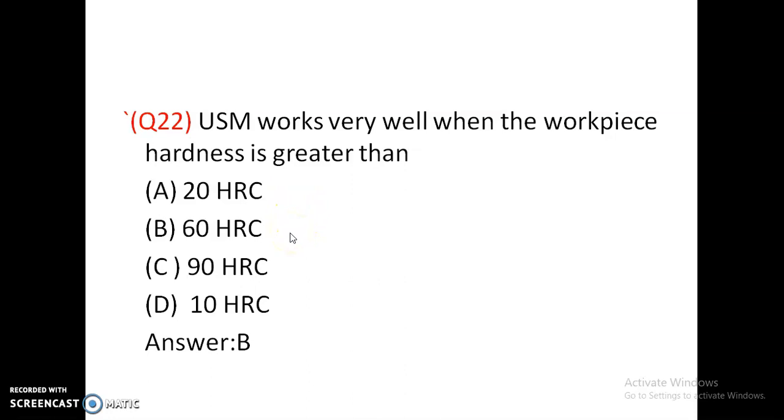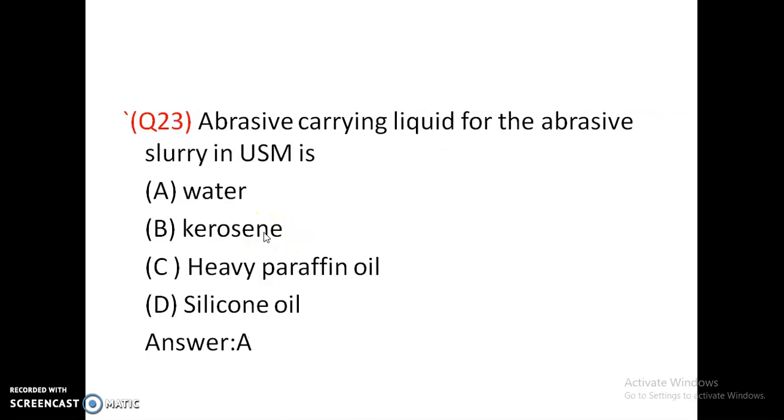Ceramics are very hard, and silicon carbide and tungsten carbide are very hard materials that can be machined using the USM process. Abrasive carrying liquid for the abrasive slurry in USM is water, kerosene, heavy paraffin oil, silicon oil. Water is the abrasive carrying liquid. Okay, abrasives are mixed with water and carried in the USM process.